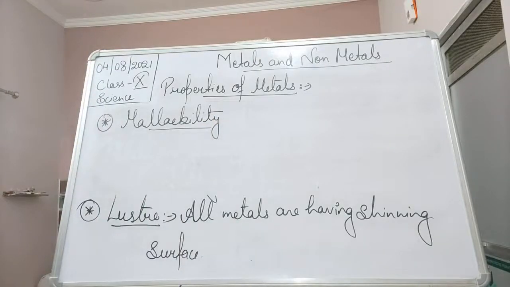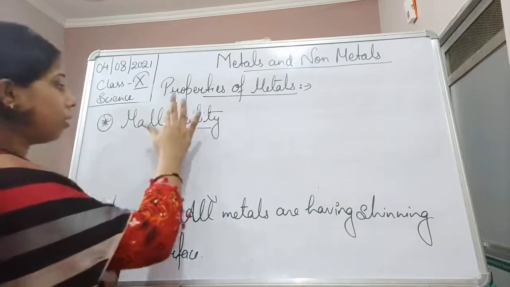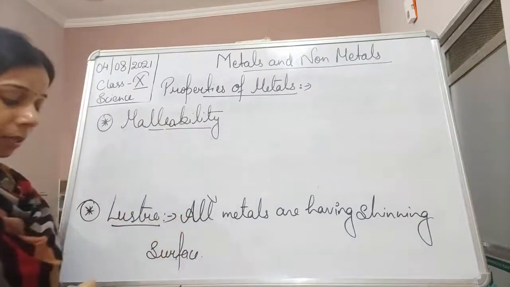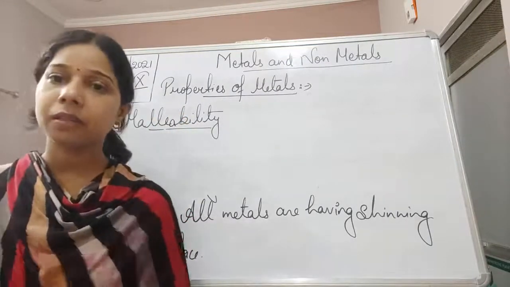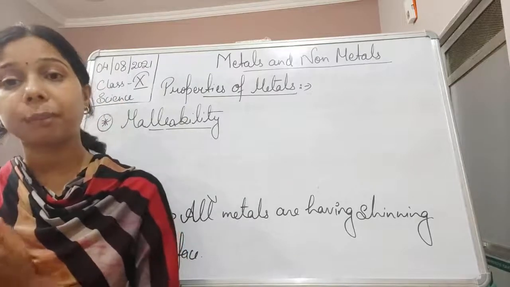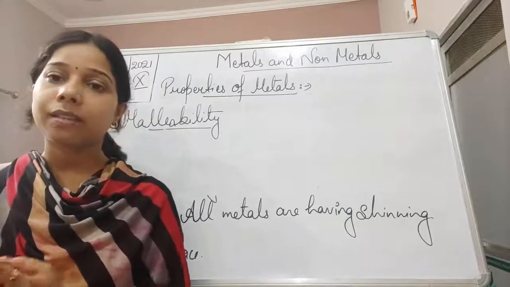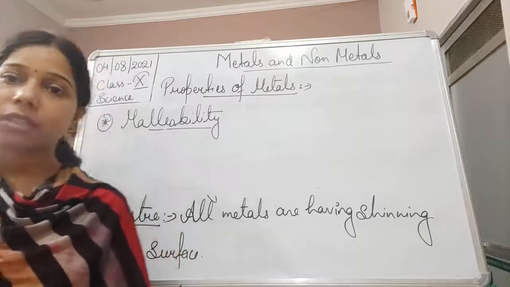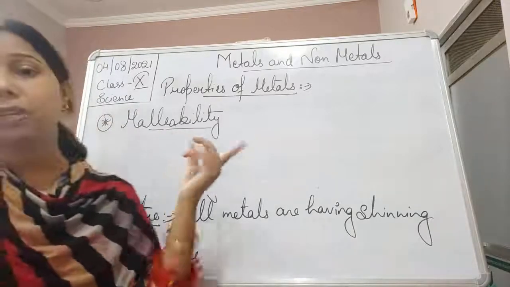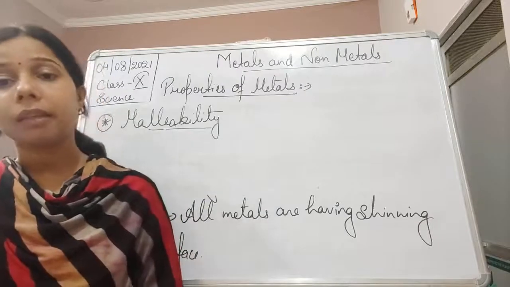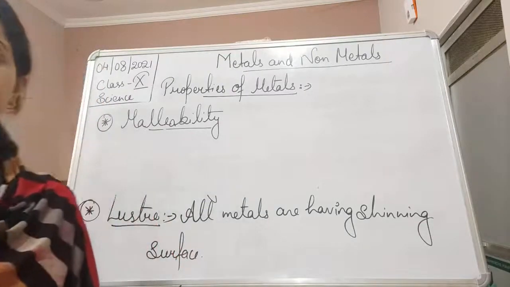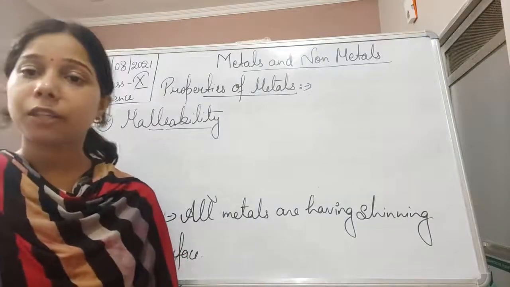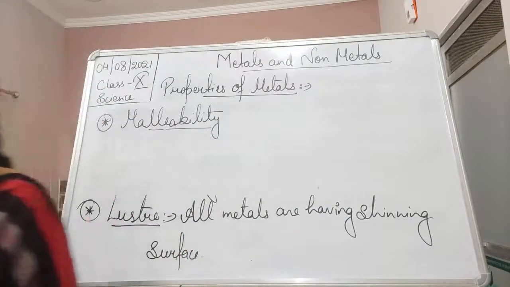What is malleability, students? Malleability is a property shown by a substance when we beat the metals, then they can be drawn into thin sheets. It can be converted into thin sheets, and that is why that property is called malleability, and thus we can say that metals are generally malleable. It means they can be beaten into thin sheets.